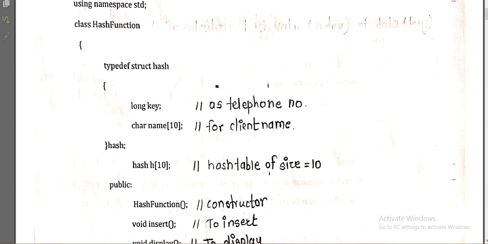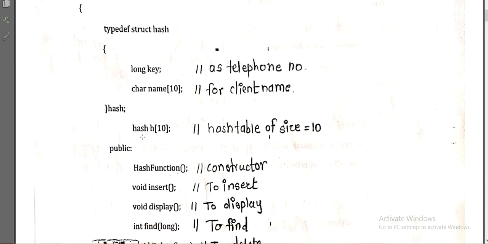The key will be long because we are talking about the telephone number, and for the name we take a character array of 10 characters for storing the client name. In this way we have defined our structure, and we can access it using the hash word. This is the new name of this structure.